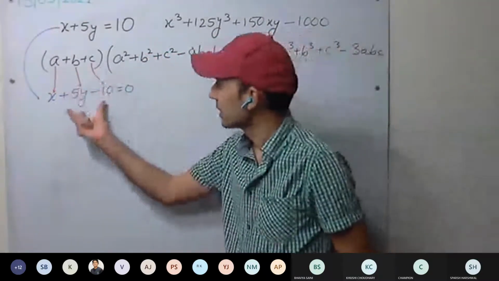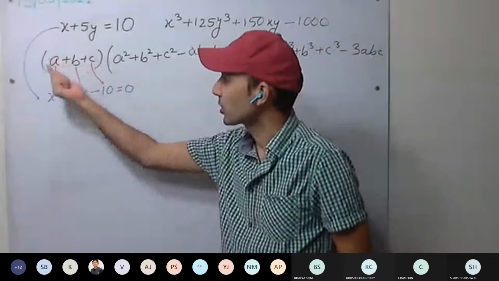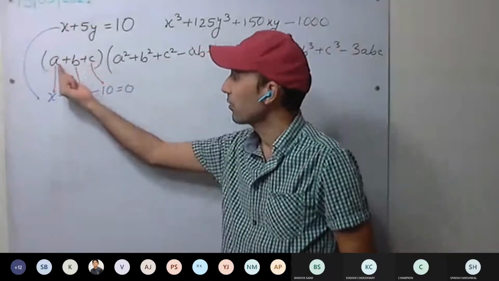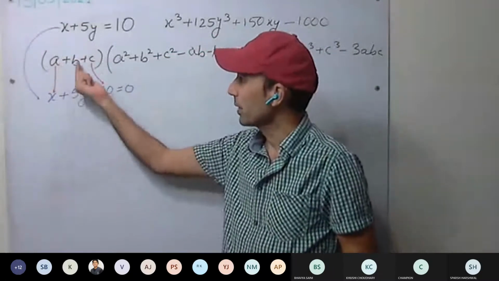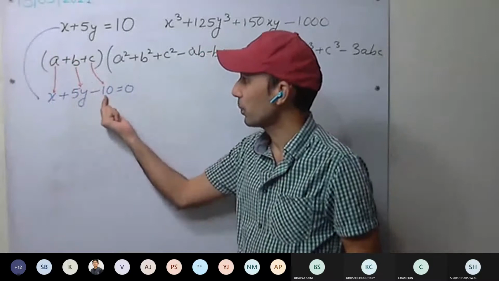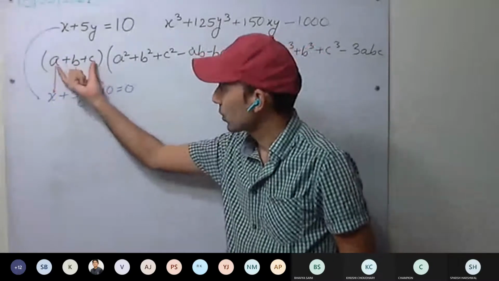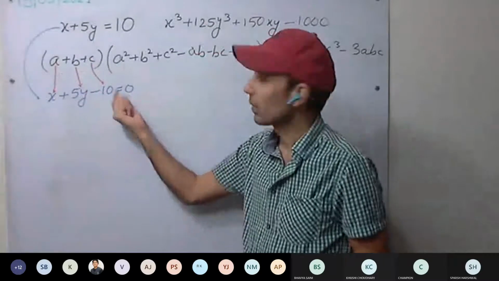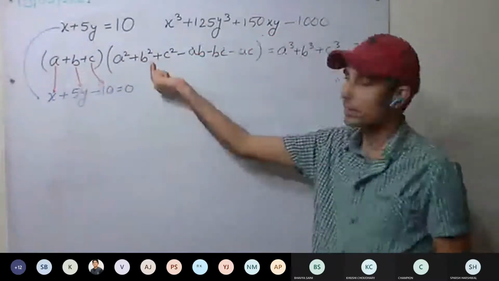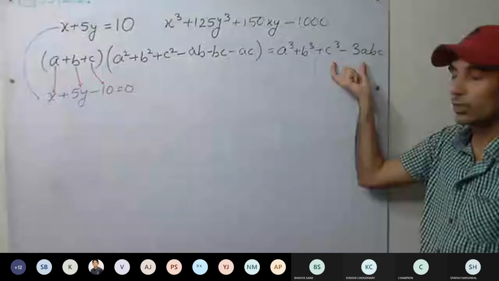It means this will be how much? 0. If I put a equal to x, b equal to 5y, c equal to minus 10, this whole value will be 0. 0 multiplied with something gives 0, and we'll get this one only.